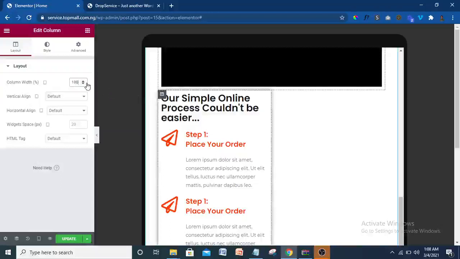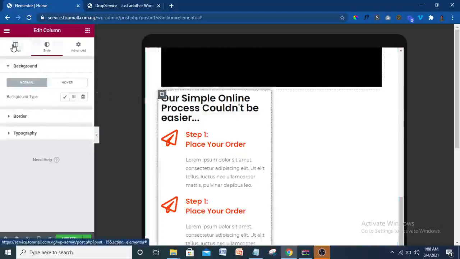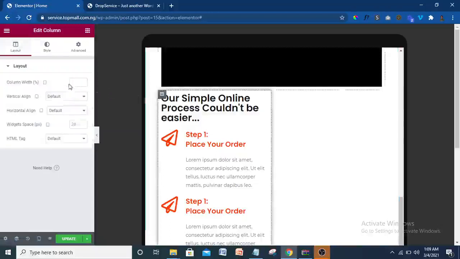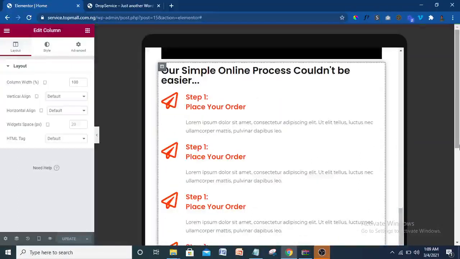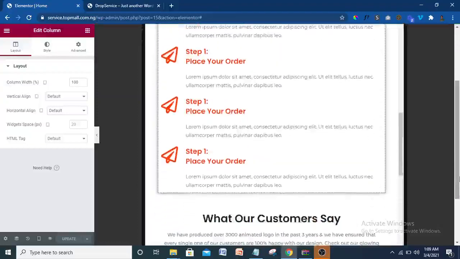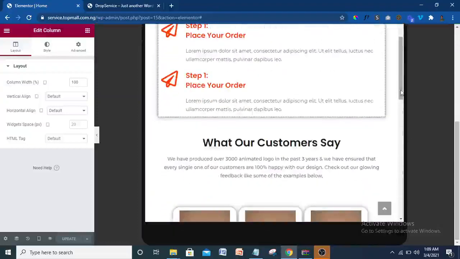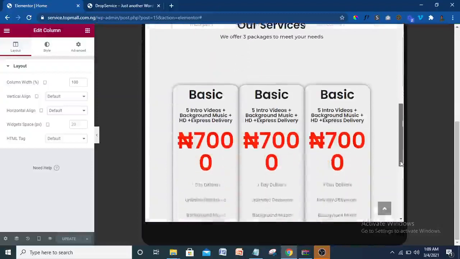Click on that. Okay, layout. Make the column width 200, so it's going to be full that way. I'm going to update it. This is how it's going to look on a tablet. That's why you check your website on a tablet. Let's come down and see the rest. Everything looks okay from my own perspective.